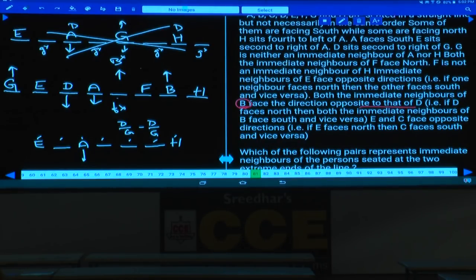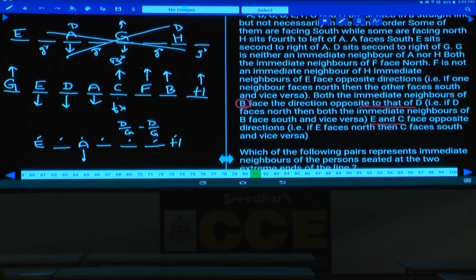As B is here, immediate neighbors of B are facing towards north, hence this F and H are also facing towards north. Then who is the person left over here? A, B, C; C is the person left over, and C is in between A and F. Then E and C face opposite directions, as C is facing towards north and E is facing towards south. Clear now? And this is the final arrangement.